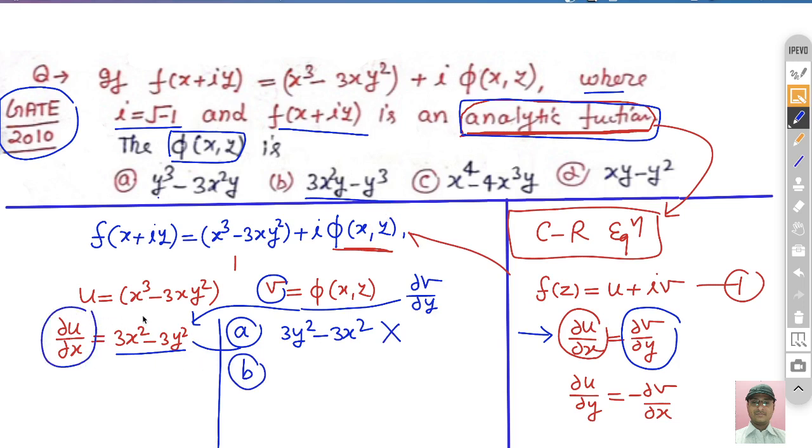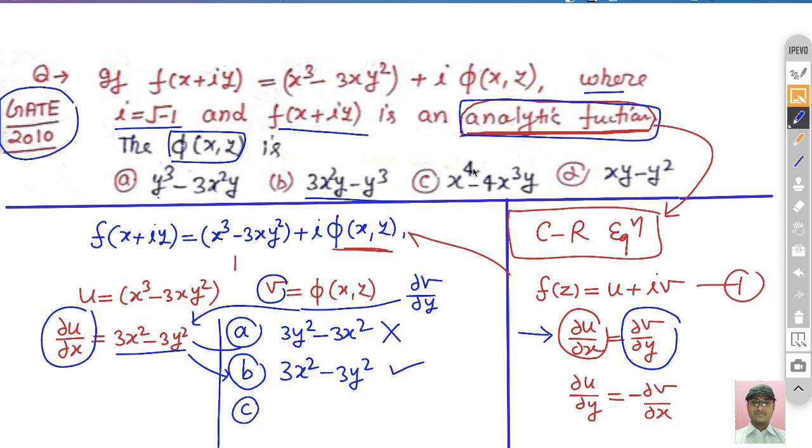Differentiating with respect to y, x is treated as a constant, so we get 3x square minus 3y square. Yes, this is equal. So this option may be correct, because it is only a necessary condition, but we also check the third and fourth options.